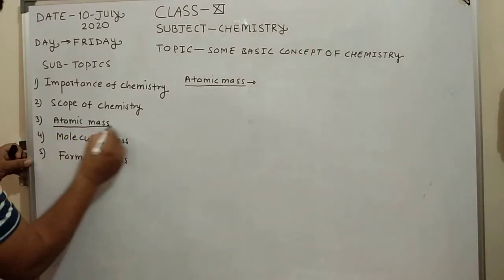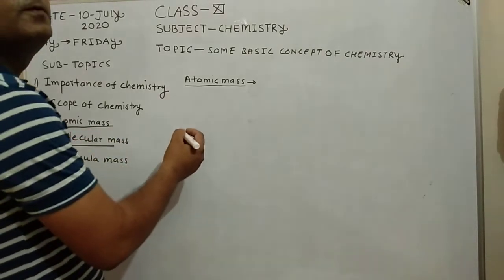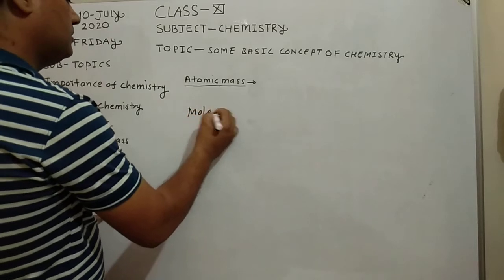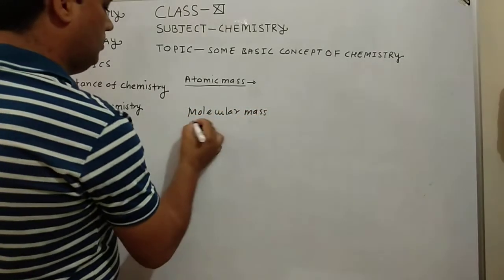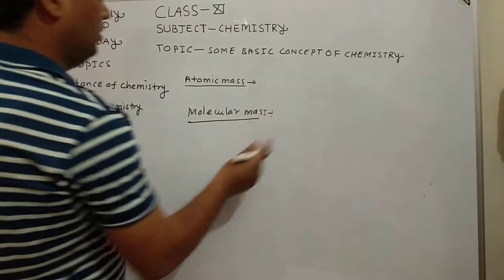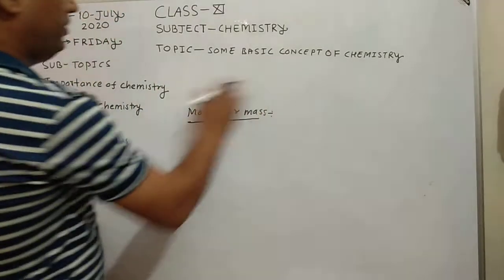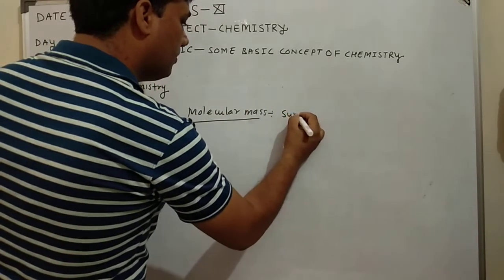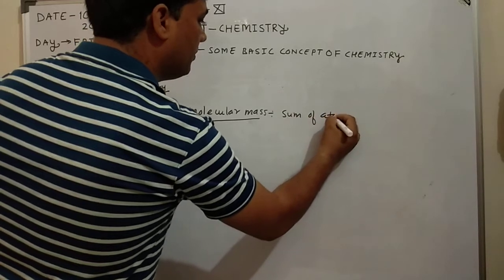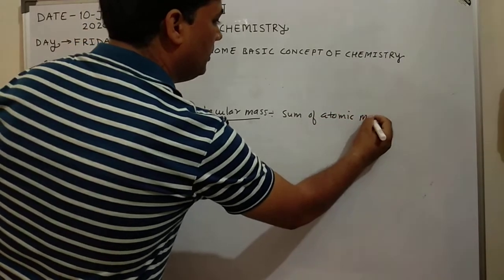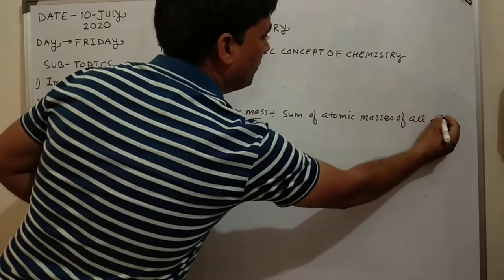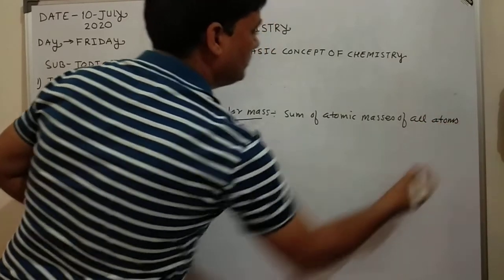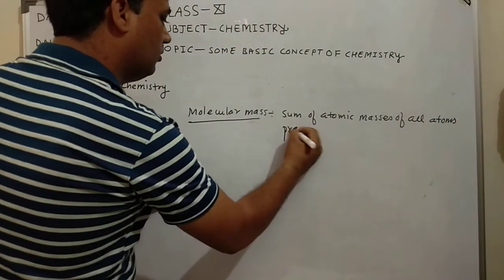Next one is molecular mass. Molecular mass may be defined as the sum of atomic masses of all atoms present in a molecule.